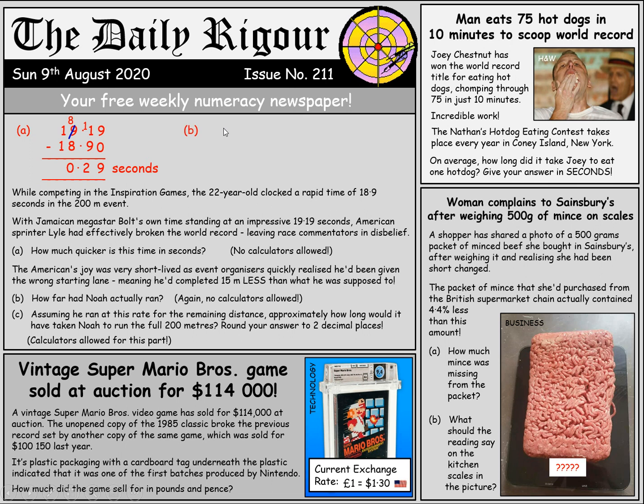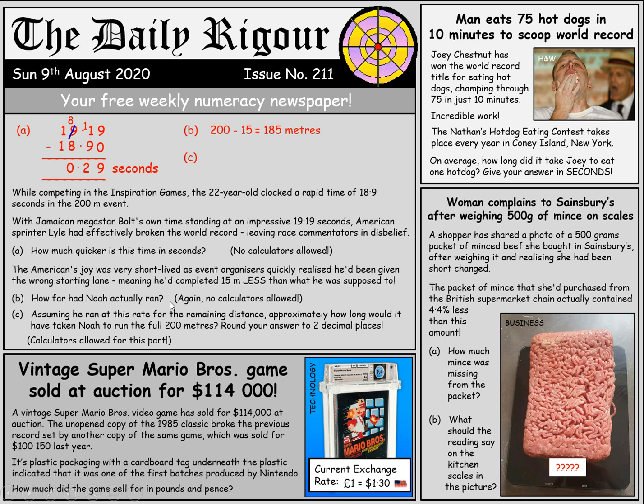So the joy was short-lived, as it says here, because it turns out he was in the wrong starting lane, which means he actually ran 15 metres less than he was supposed to. So how far did Noah actually run? Well, that's just going to be 15 less than 200, so it's going to be 200 take away 15, which gives us 185 metres. And now part C, a wee bit trickier.